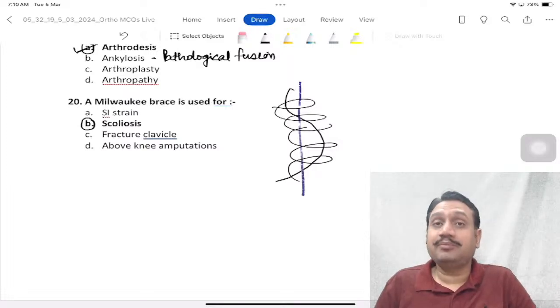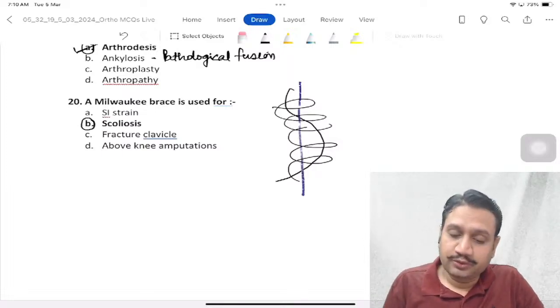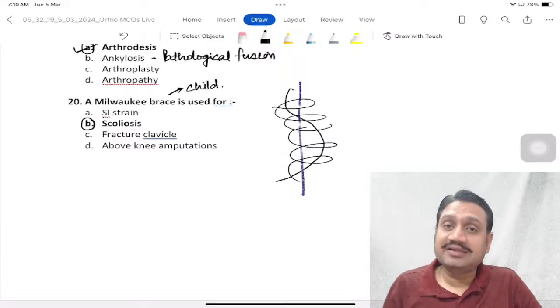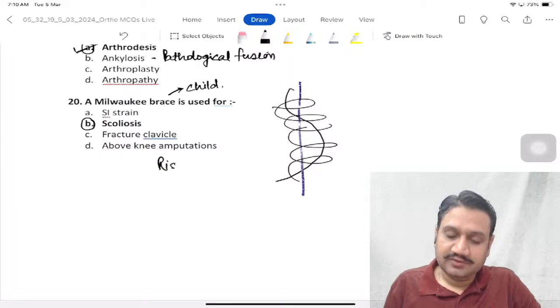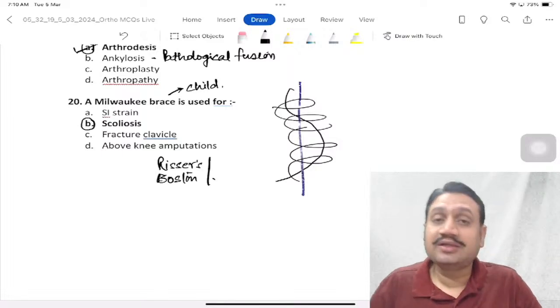That is for Milwaukee. So Milwaukee will be used in whom? We know Milwaukee will be used in children. And what about the adolescent age group? What were the other kinds of braces to be used? It was Rizzo's, it was Boston. So these are other ones which can be used for the adolescent age group as well.